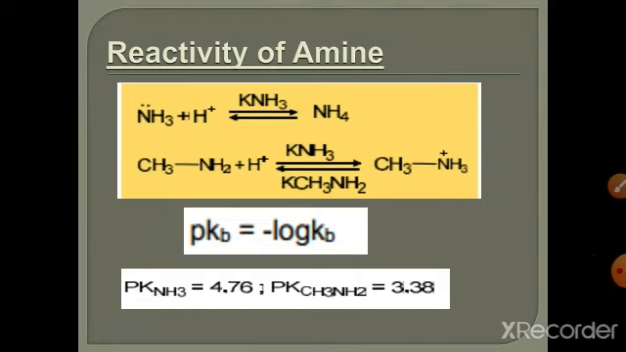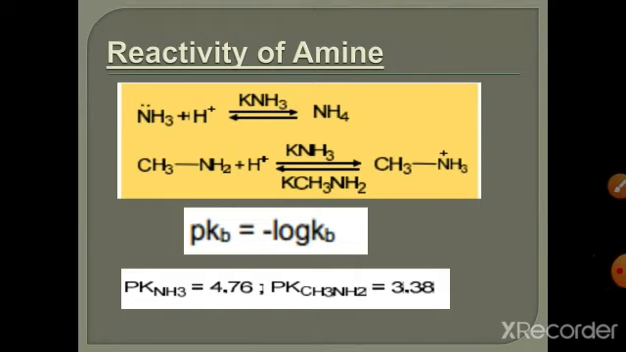Otherwise, the more alkyl groups present, the more it increases the electron density on nitrogen, so it increases the basicity. In a tertiary amine, three alkyl groups are present, so it increases the electron density on nitrogen and increases the basicity of the amine.